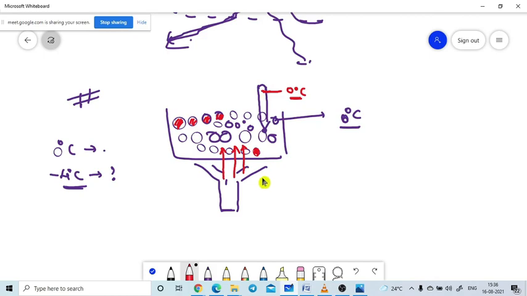Is it correct or not? Is it correct? That means, what is our observation?